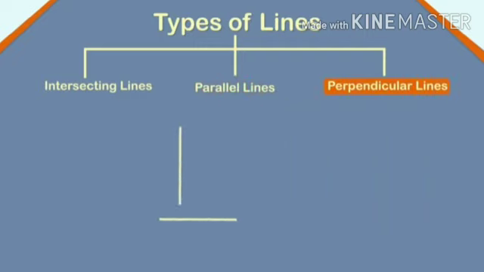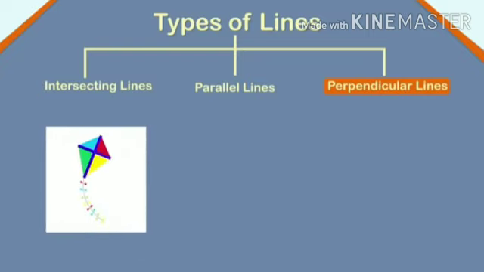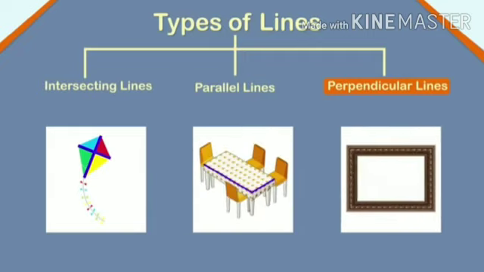Two lines which intersect and make a right angle at a common point are called perpendicular lines. Line PQ and line RS intersect at point O and make a right angle at point O. Thus, line PQ and line RS are perpendicular to each other. The arrangement of the wooden sticks of a kite is an example of perpendicular lines. Other examples are edges of a table or photo frame.